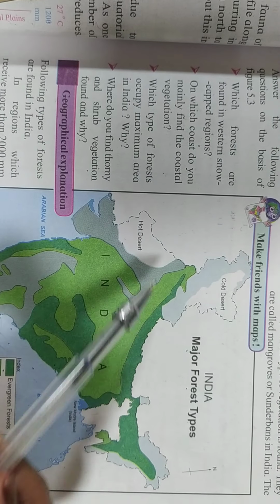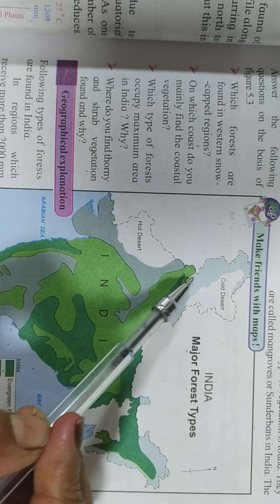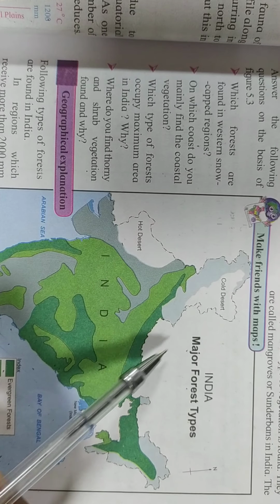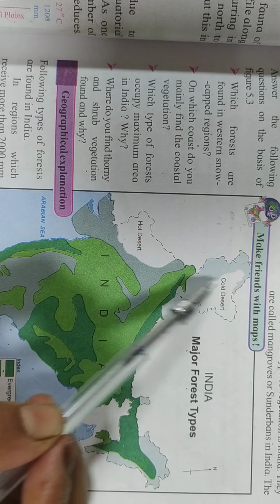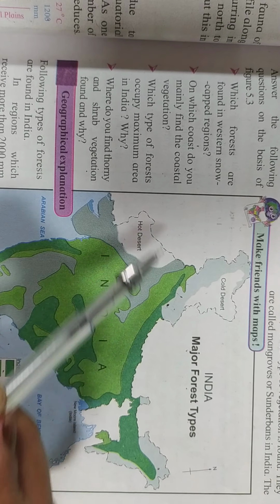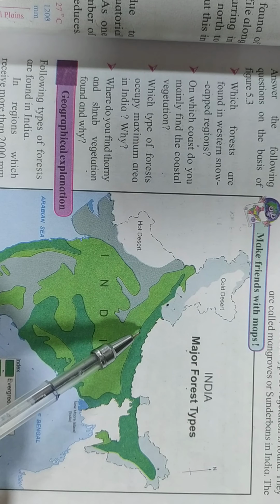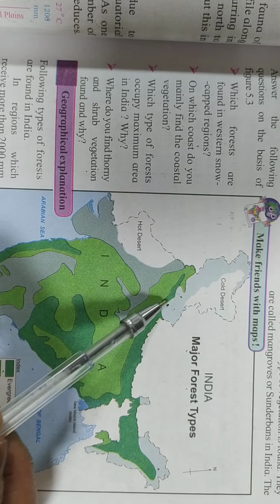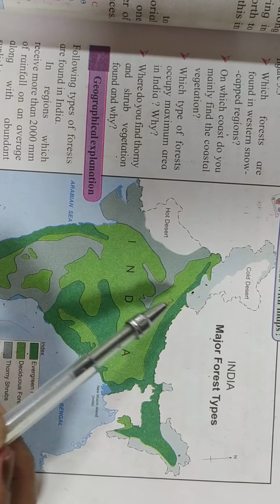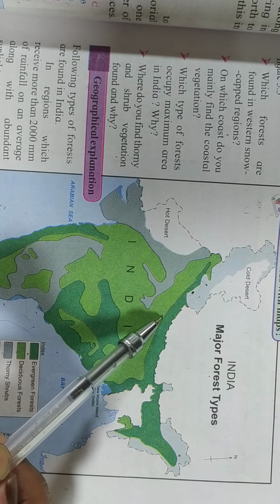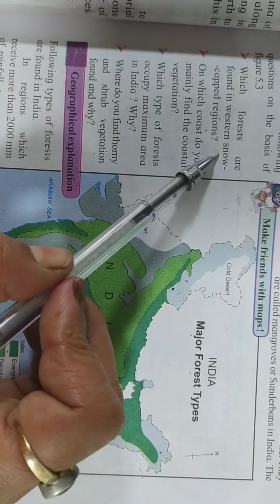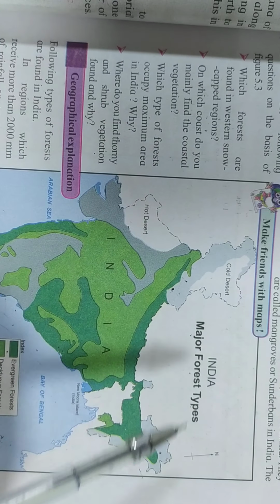So which are the snow-capped regions? Obviously, the places through which the Himalayas run. And then, which are they? These are the snow-capped regions, isn't it? The northern part and the northeastern part. So what kind of forests are found here? We can see a large number of trees which belong to the evergreen forest. So we will write down the answer. Evergreen forests are found in the snow-capped regions of India.